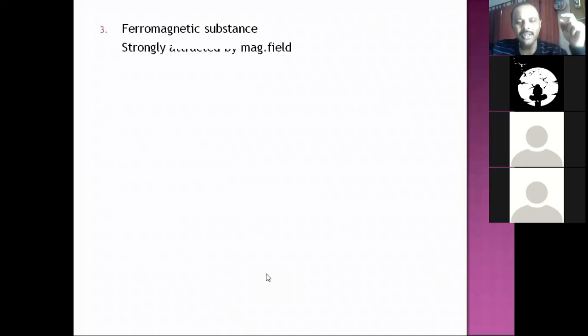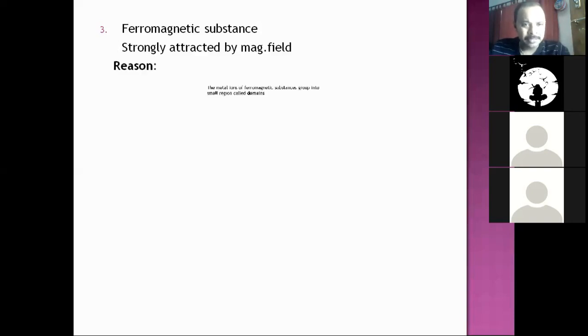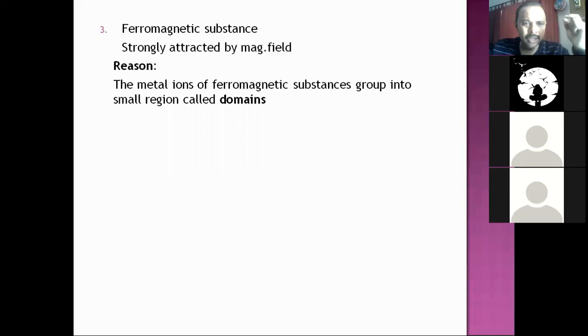Ferromagnetic substances. When such substances are kept in an external magnetic field, they are strongly attracted. So it's a special case of paramagnetism. The reason: the metal ions of ferromagnetic substances group into small regions called domains. These ferromagnetic substances have some extra unique structural features called domains, which are not seen in paramagnetic substances.